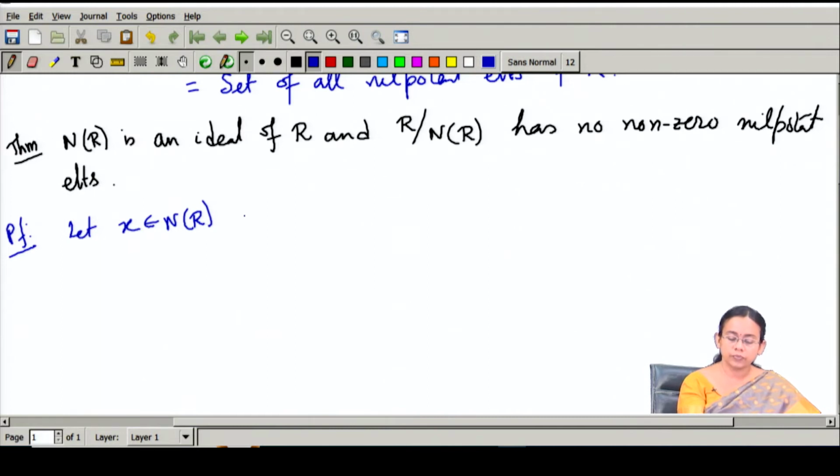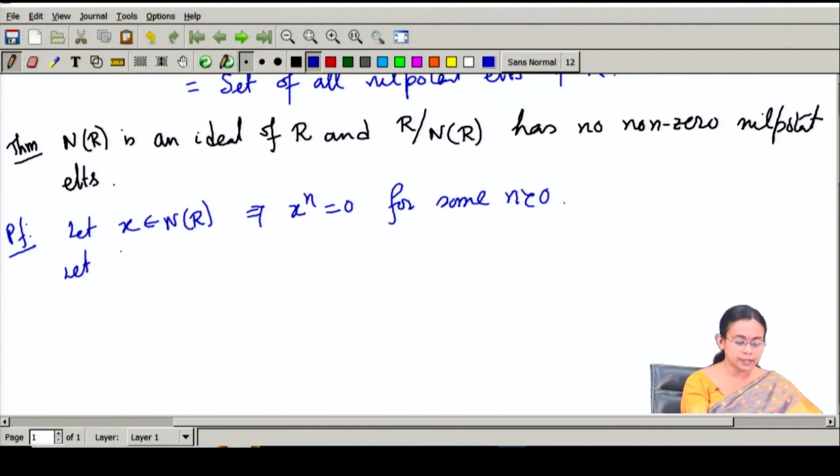Since x is in the set of all nilpotent elements, this implies that x to the power n is 0 for some positive n.